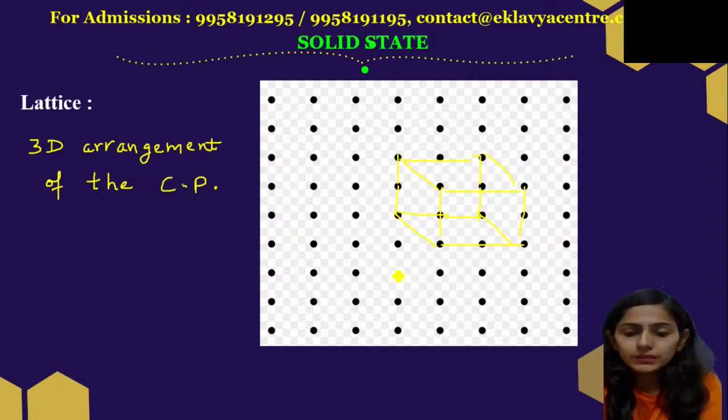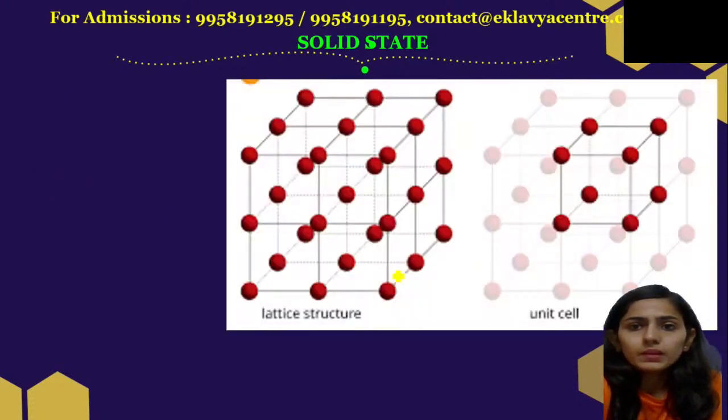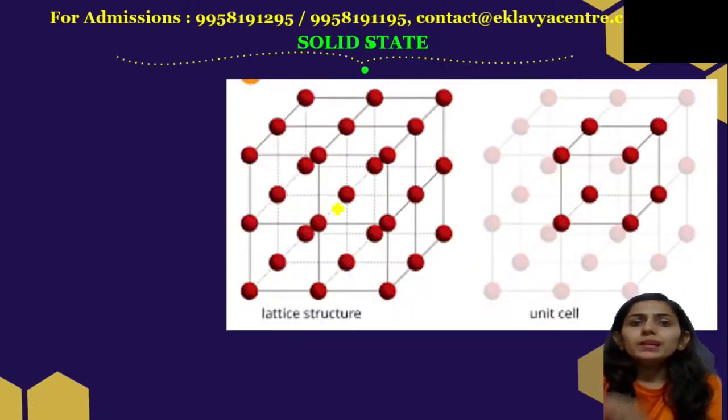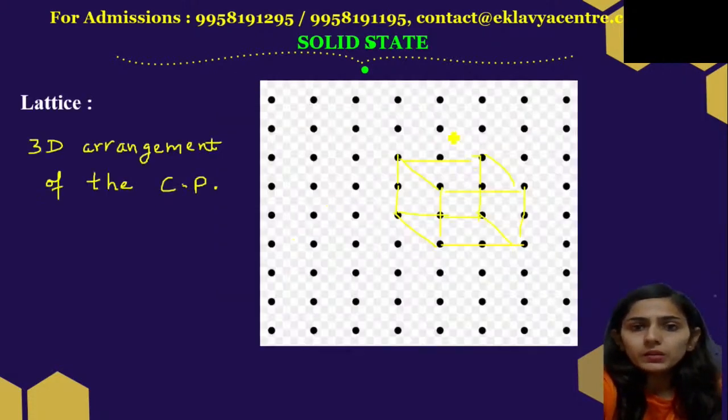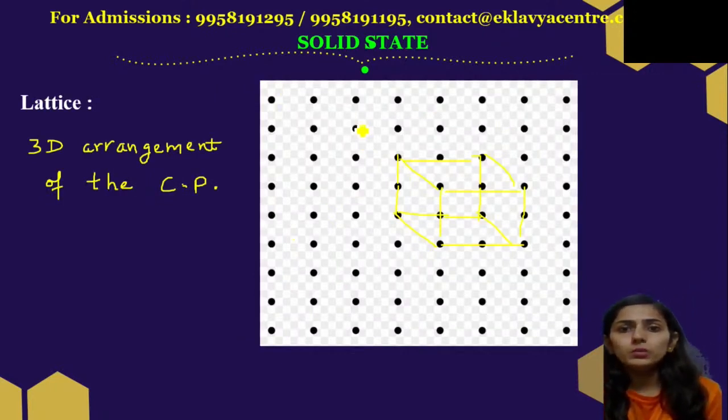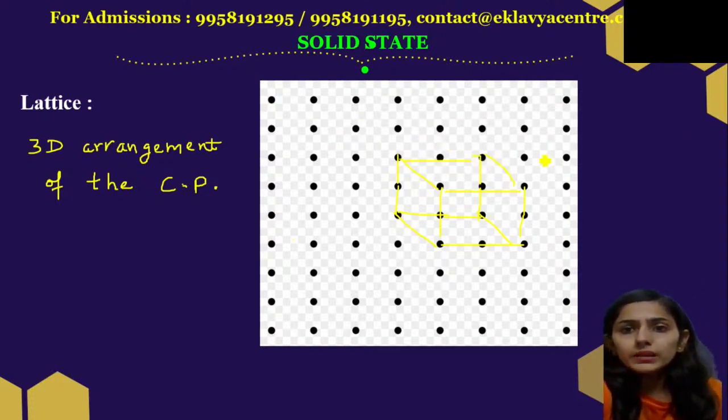For example, we have this. See, this is a lattice structure. There are so many cubes. If I want one more cube, I can simply extend this line.